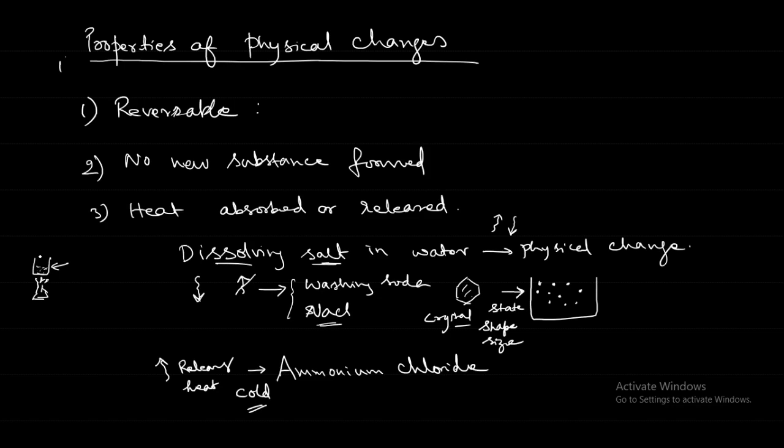So in the case of washing soda, it becomes heated on dissolving, and ammonium chloride, when we dissolve it, becomes cold. Both of these are physical changes. We are simply dissolving it in water, there is a change in the shape.